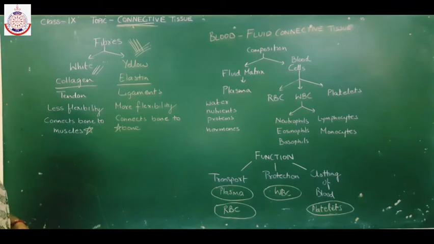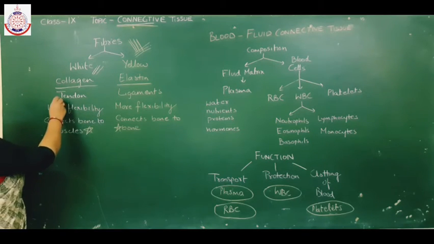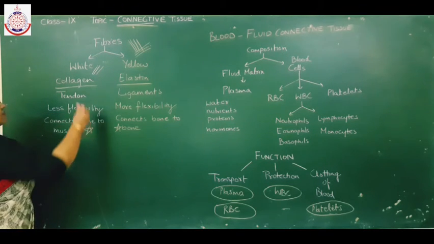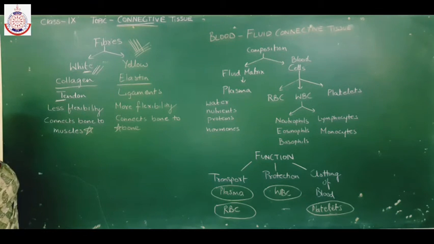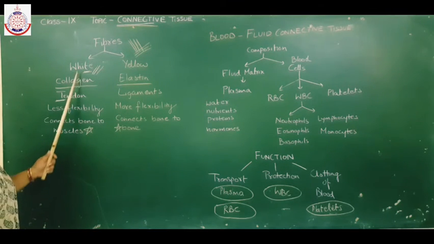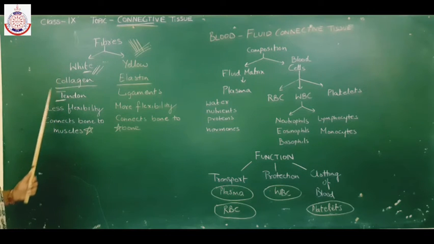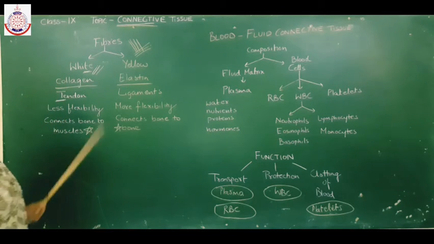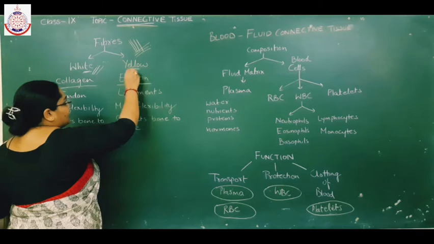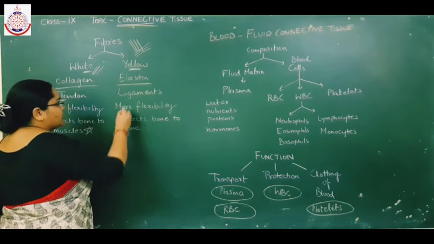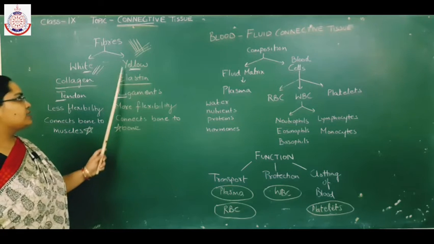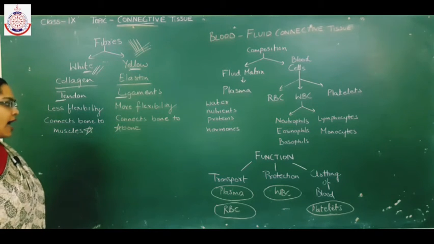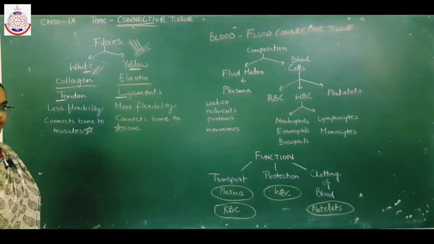How to retain that? Tendons are made up of white fibers. In white, the letter T is there, and tendon starts from T. So T, white, tendon, T. And yellow has two letters L, and ligament starts from L. So L for ligament and L in yellow. I hope it's clear to everyone.